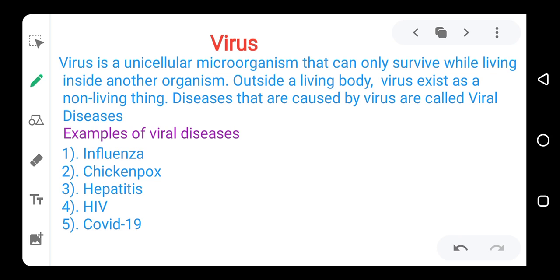And we talked about diseases that are caused by virus, and we said that any disease that is caused by a virus is called a viral disease. So COVID-19, which is one of the diseases that are caused by virus, is a viral disease.